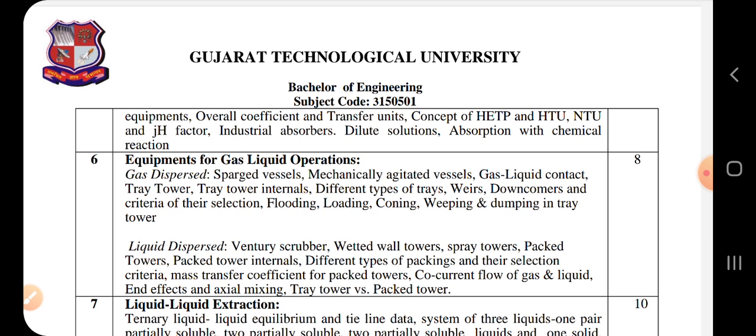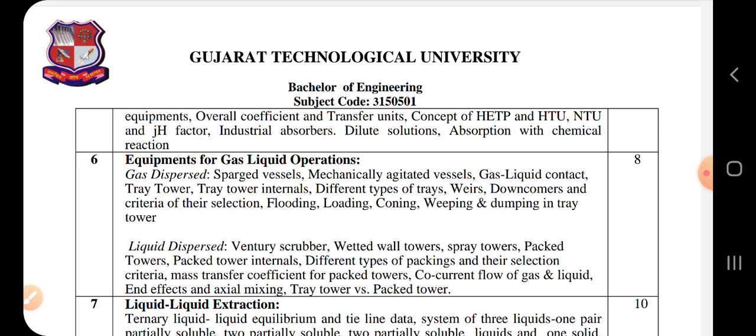So in gas dispersed equipments, as we can see in unit 6, we will see sparged vessels and mechanically agitated vessels, that is propeller, impeller and all of this. Then we will see the tray tower and the packed tower. These two instruments we will be studying in very detail, and these are the most important topics of this chapter.